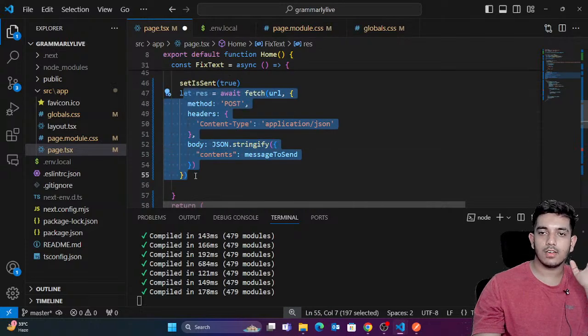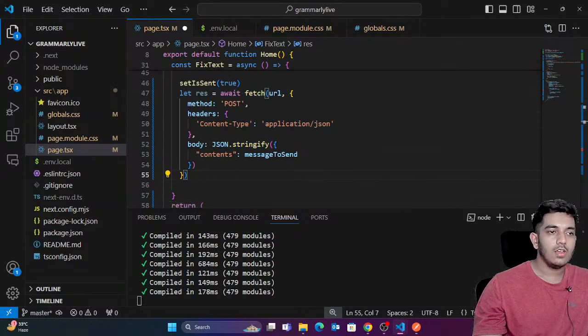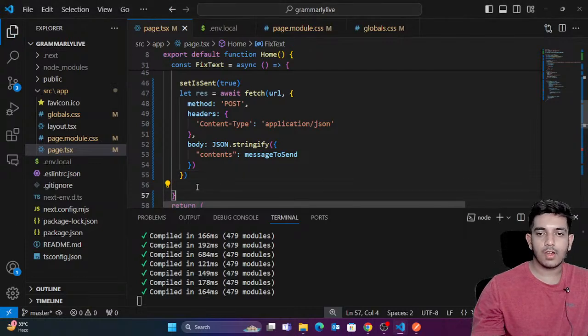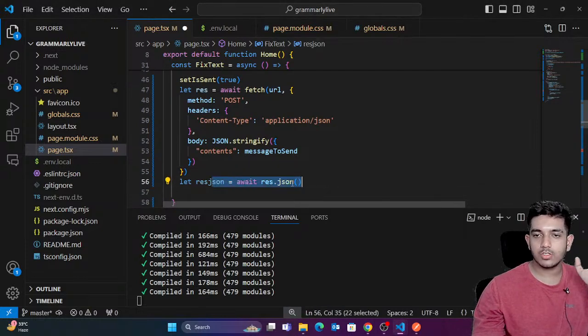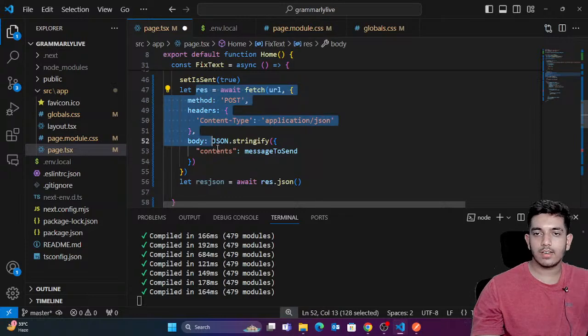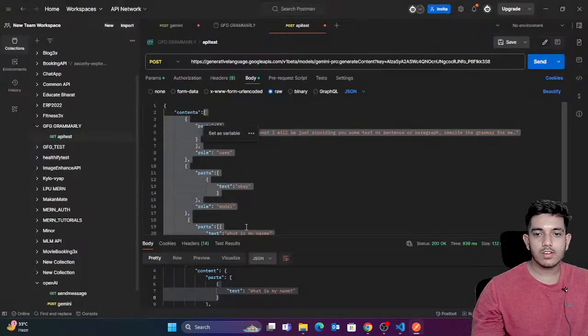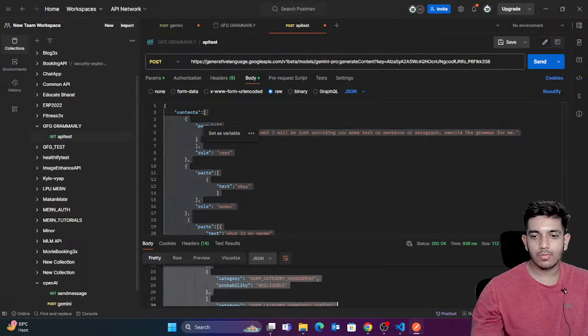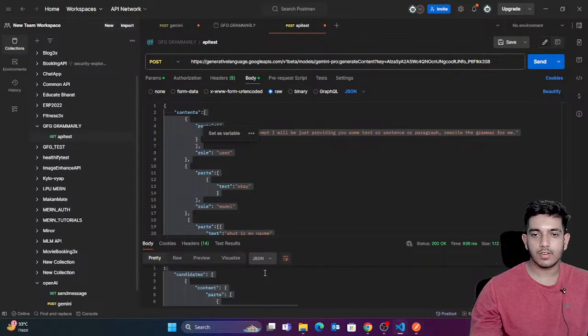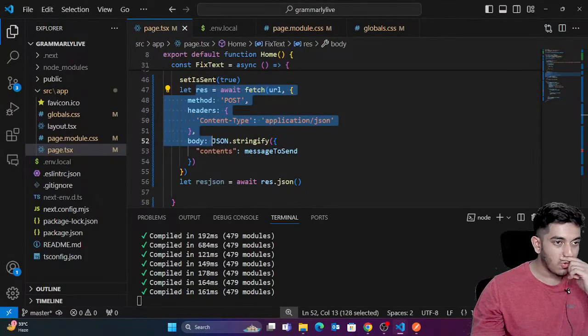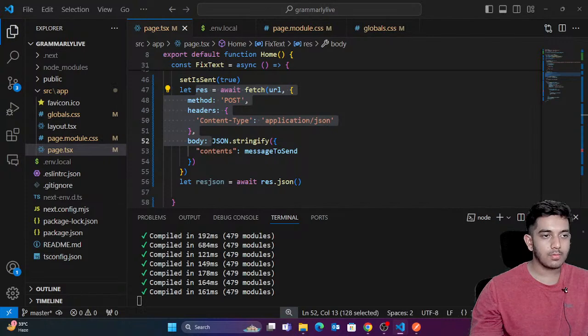Now you have sent this request. Once you send this request, you're gonna get a response in JSON format. You send this request, you got a response. What's the response? This is the response which you got below, right? So from the response, what you want to extract? First of all, I'm just gonna say okay, just a second.